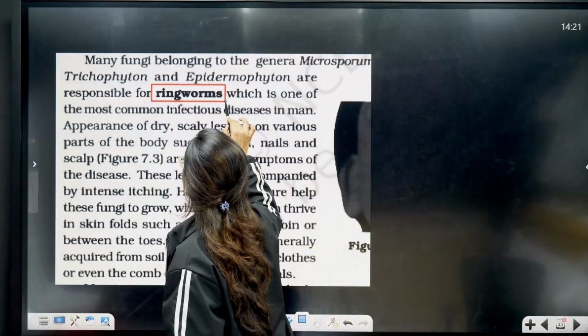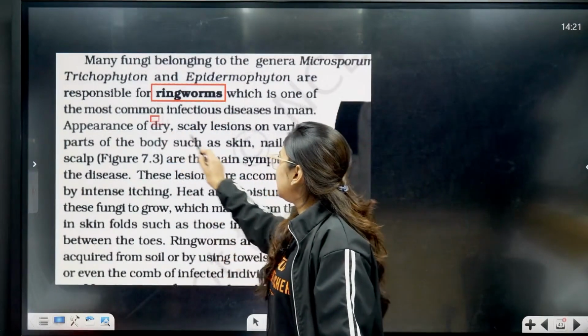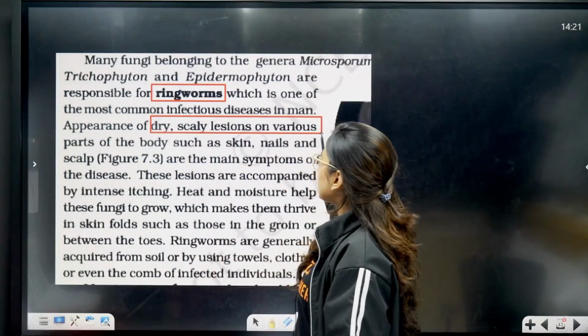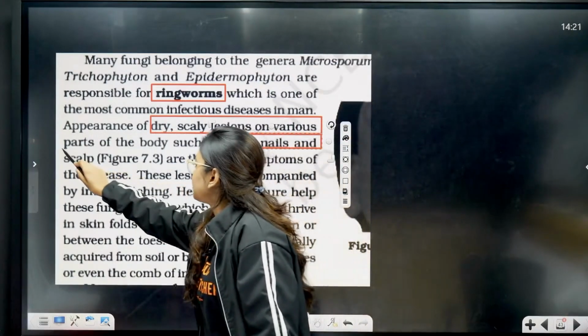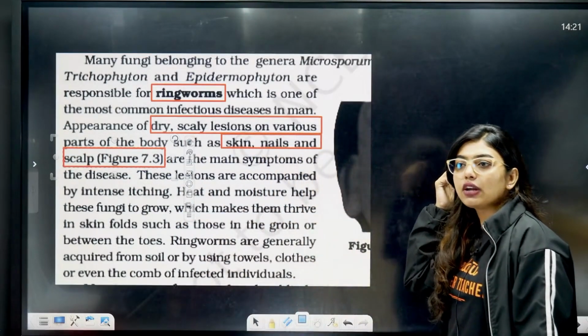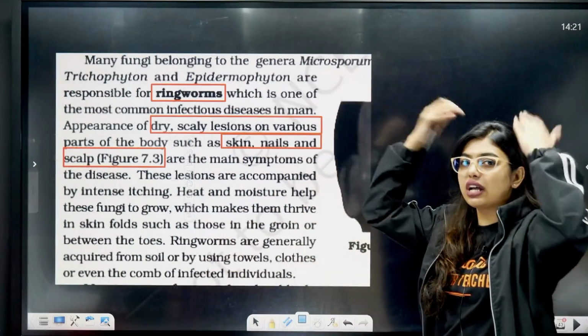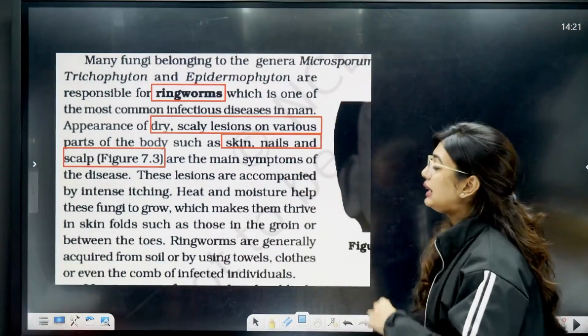Ringworm is a common infectious disease. The appearance will be dry, scaly lesions on various parts of the body such as skin, nails and hair, including the scalp. The scalp is very easily contaminated because it is always exposed to dust and sweat. These lesions are accompanied by intense itching.